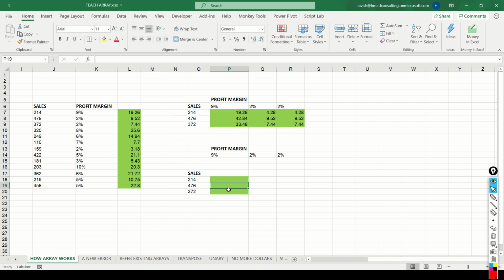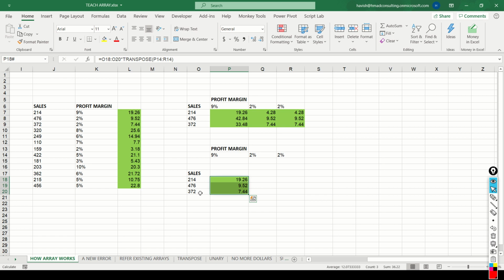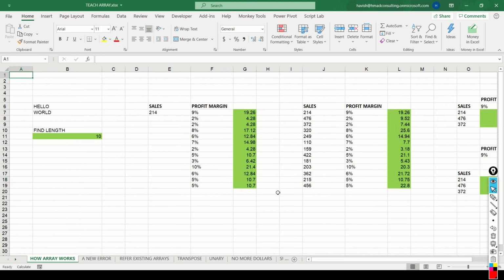For this, we will have to first find out the transpose of 9, 2, and 2%, which would be equal to transpose. And now this transpose can be multiplied by O18 colon O20. And now you notice it is simply giving me three results, which is 214 into 9%, which is 19.26, 476 into 2%, which is 9.52, and 372 into 2%, which is 7.44. So this is a quick introduction of how dynamic arrays work.